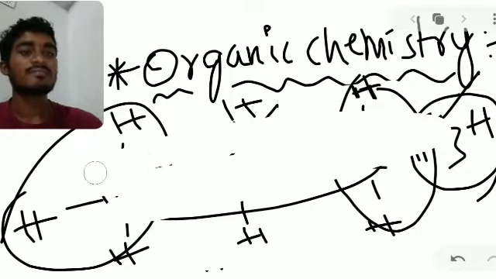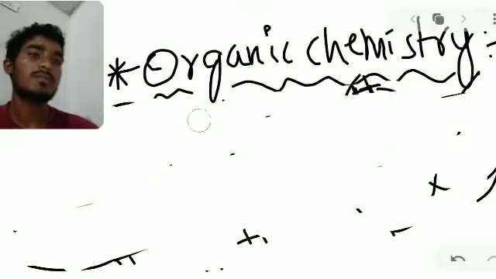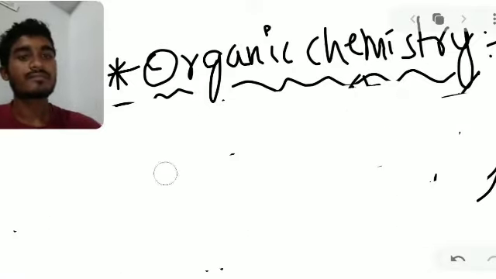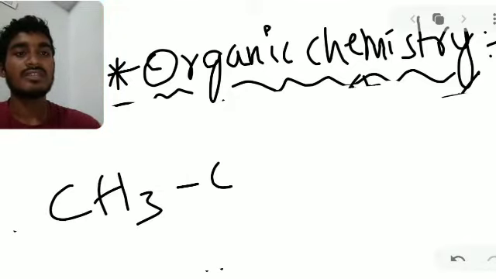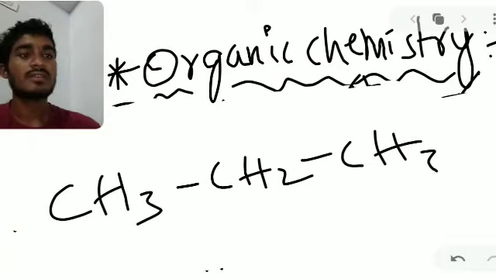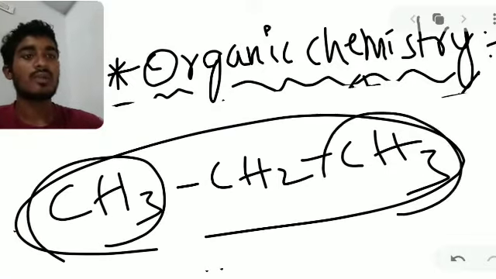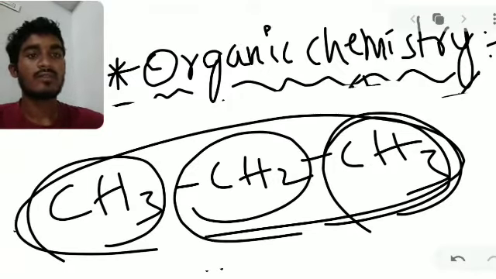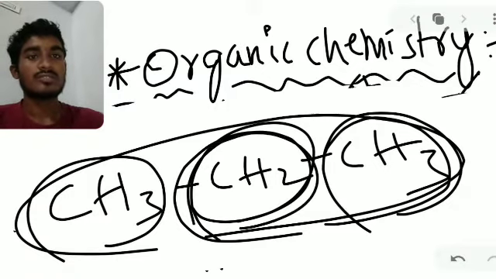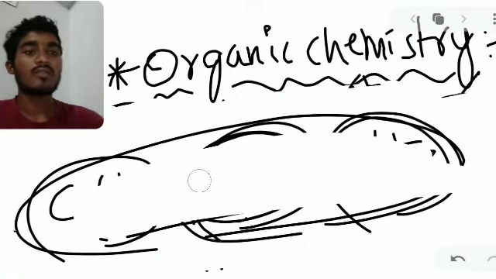And next we'll see the condensed formula. So how do we write the condensed formula? Condensed formula means first we write CH3, CH2 and CH3. This is the propane formula. So these groups are attached with the middle CH2 group. Okay, so this is a condensed formula, CH3, CH2, CH3. This is the formula of propane. Okay, this is a condensed formula.